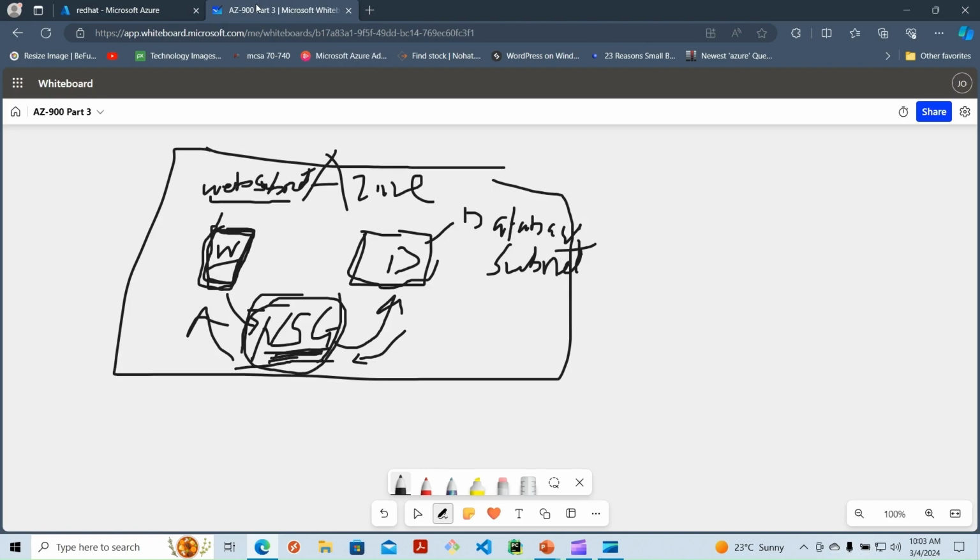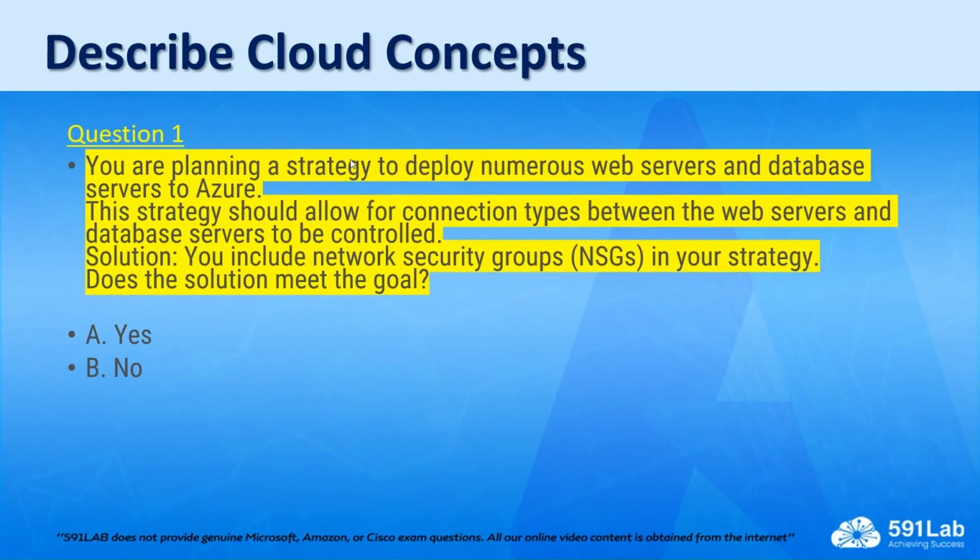So let's go back to our question. The solution that I was suggesting is that you need to include network security groups in your strategy. Does the solution meet the goal? Yes, this one meets the goal, because when you implement NSG, this strategy will allow, for example, the connection between the web servers and the database servers, as I explained, if at all you have them in different subnets.